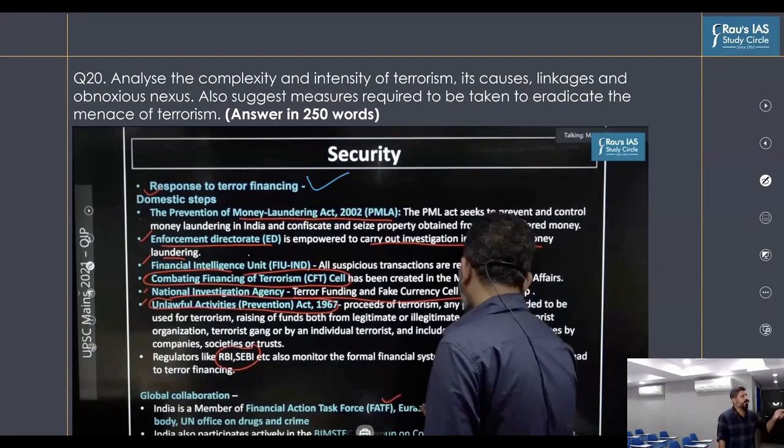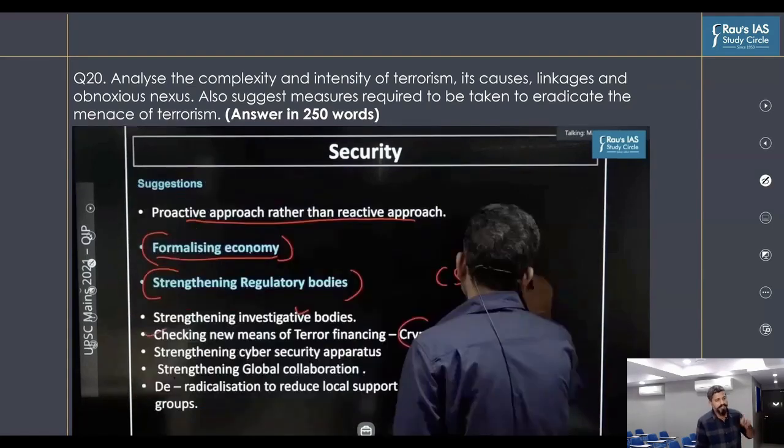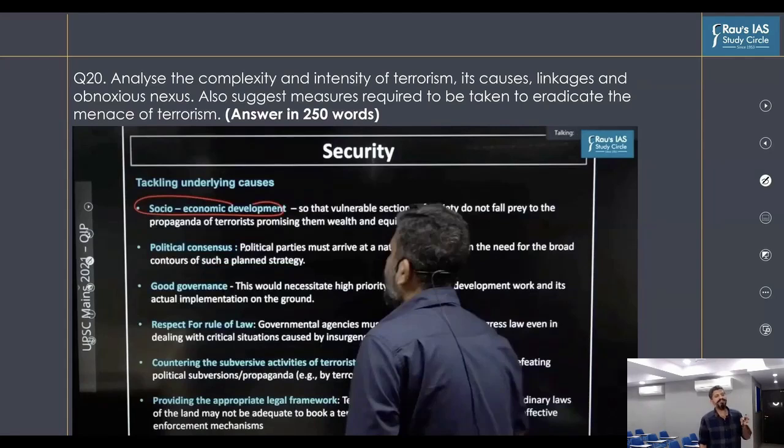Then in this part, we also need to analyze why India is vulnerable to money laundering. India is vulnerable because we have a huge chunk of informal economy which can be utilized by terror organizations for financing. So that is also one suggestion that we can give here. Besides strengthening the security architecture and handling the financing of terrorist organizations, the most important part is tackling the underlying issues which in turn breed terrorism in India.